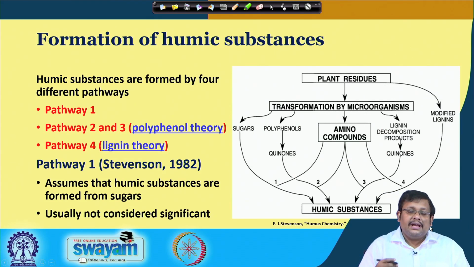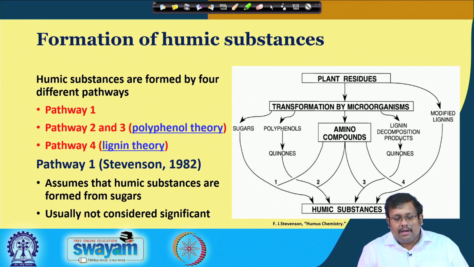Before we go and see the properties of different humic substances like humic acid, fulvic acid and humin, let us first discuss the different formation theories for humic substances. Scientists have differed in their opinion on how humic substances form in the soil, because they are very complex in nature, formed due to microbial degradation, and are resistant.